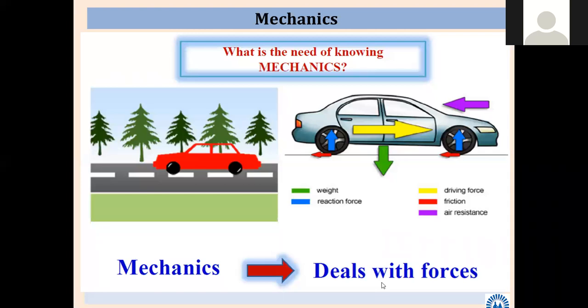One simple car is moving, and different forces are shown here. First, the green colored force. Are you observing the different colors? One is green, yellow, red, violet, blue. These are different forces. The downward force is the weight of the car. Then friction force, where the wheels of the tires are moving. If you see a simple example, then also these many forces come into the picture. That is the motto of this picture, nothing else.